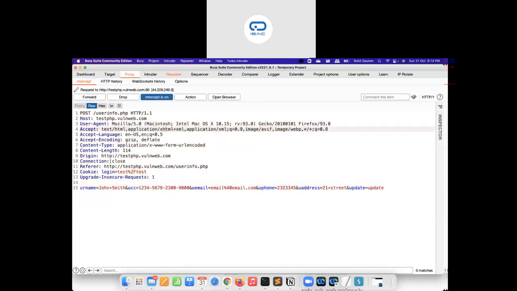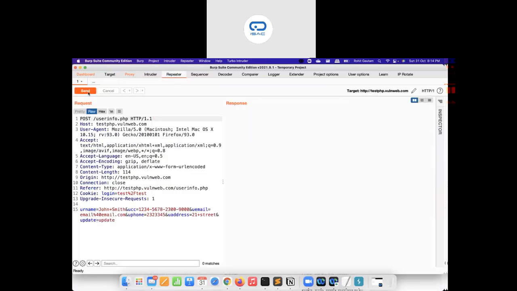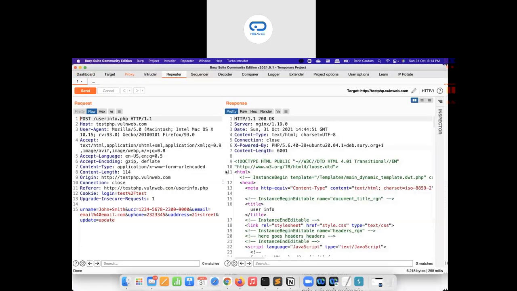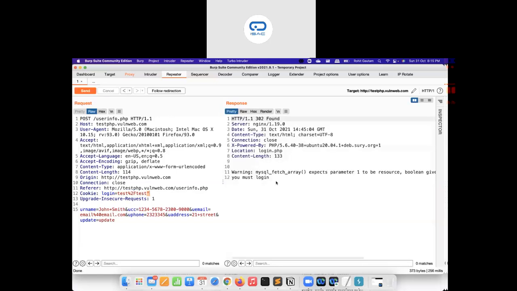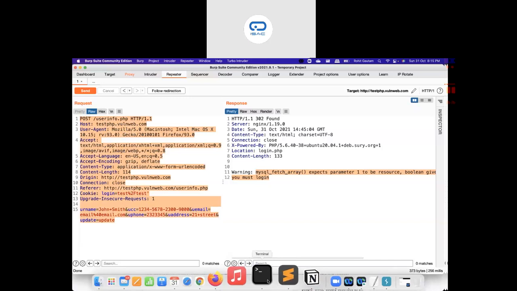If you look very closely into this request, this is the POST body that has been passing the username, user credit card, user email, and so on. There's a cookie as well, the login cookie, and the value is test, the username and password. I'll send this request to Repeater. Repeater is a tab wherein I can send the request as many times as I want. What if I want to check if the cookie is also vulnerable? I'm going to give a single quote over here and hit send, and you can see the cookie is also vulnerable. That means I can utilize this specific request to identify POST based SQL injection as well.